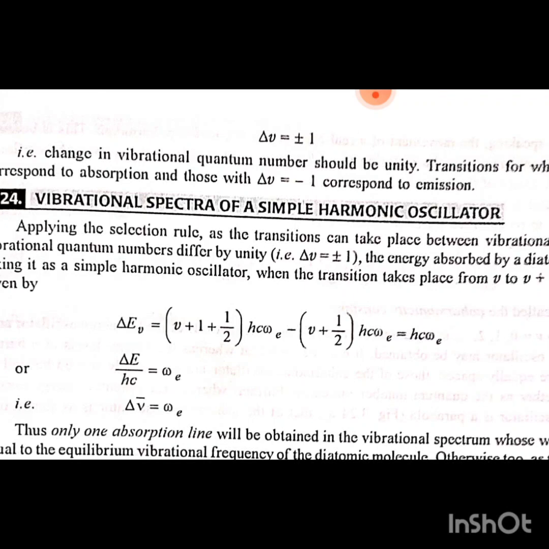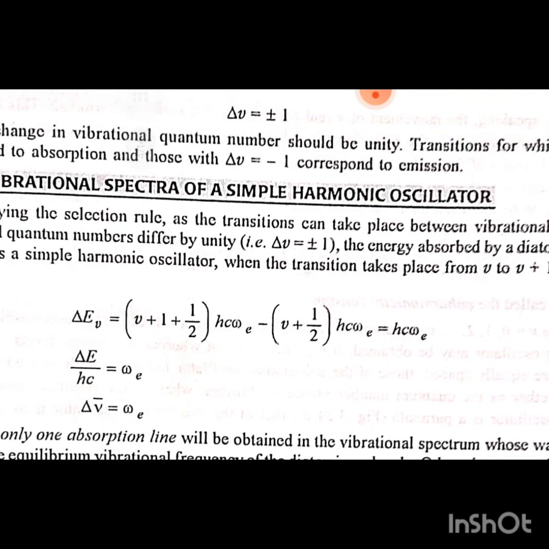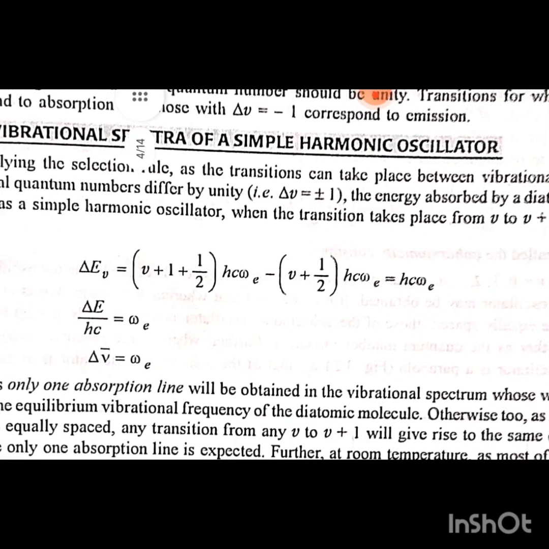3.24 Vibration spectra of a simple harmonic oscillator. Applying the selection rule, as the transition can take place between vibration levels whose vibration quantum numbers differ by unity, that is del v is equal to plus minus 1, the energy absorbed by a diatomic molecule behaving as a simple harmonic oscillator when the transition takes place from v to v plus 1 level will be given by del E v is equal to v plus 1 plus half h c omega e minus v plus half h c omega e is equal to h c omega e. Del E upon hc is equal to omega e or del nu is equal to omega e.